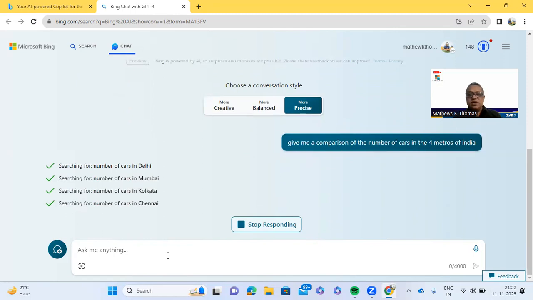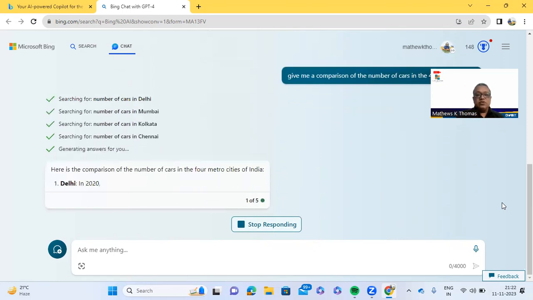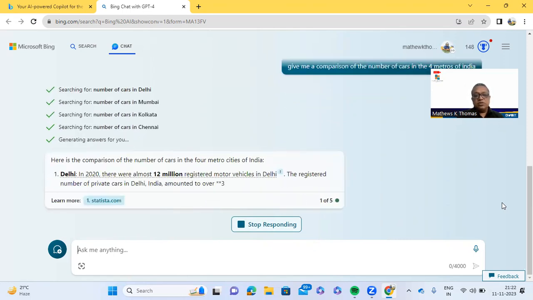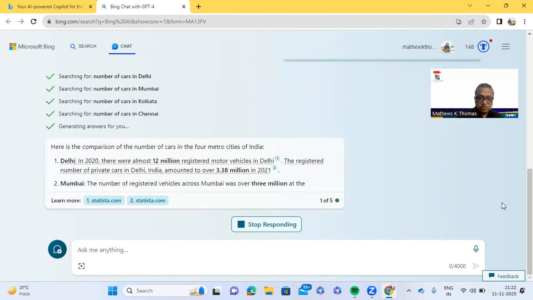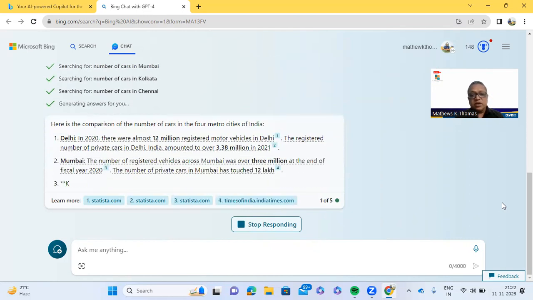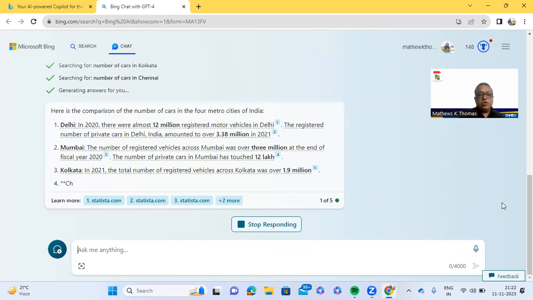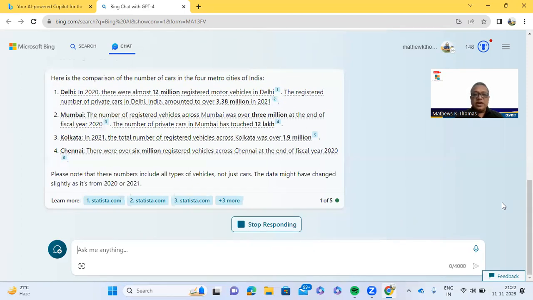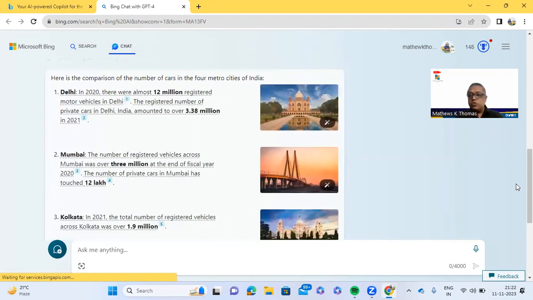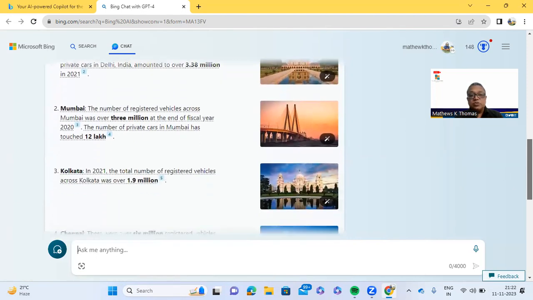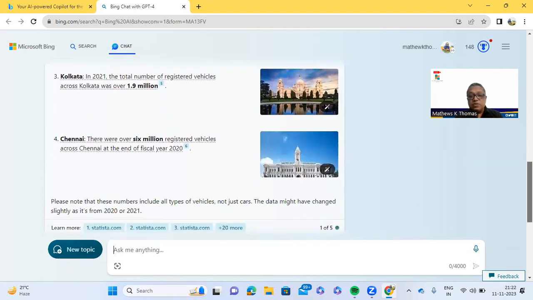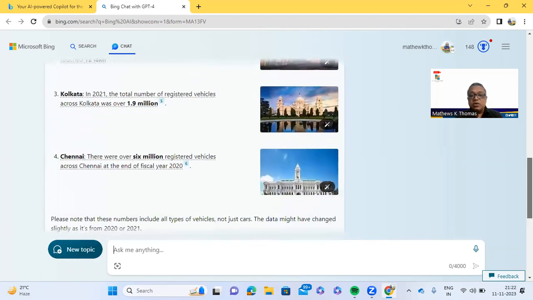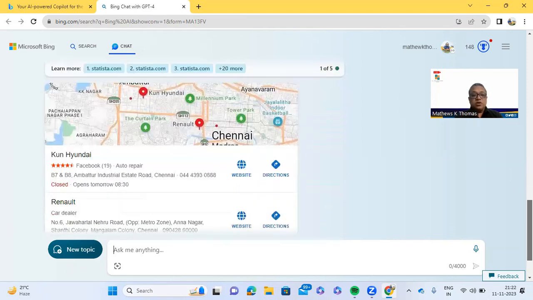So it has already started its search, and then it's going to give us the details. So here is the comparison. In Delhi, this is about 12 million registered. So here we have Mumbai, 3 million. And in Kolkata, we have 1.9 million and Chennai, 6 million. Now, this is one way of getting the information. Here they have accompanied pictures also. Beautiful pictures of the famous monuments from Delhi, Mumbai, Kolkata, and Madras have been added to make it more beneficial.